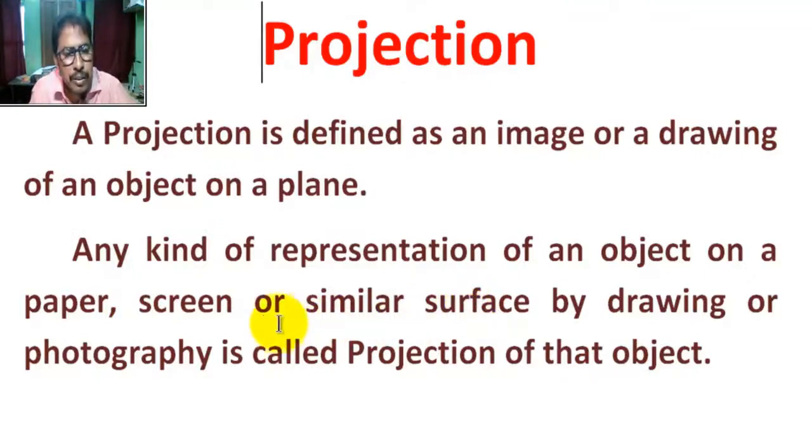That means in 2D drawing, 2D surface, XY plane, by drawing we can draw the object, or photography, is called projection of that object. Okay.